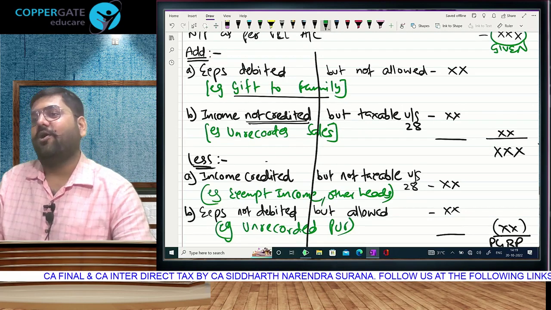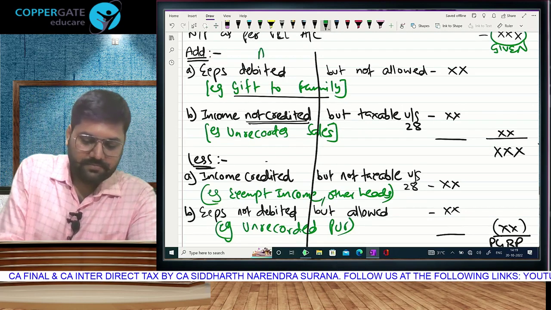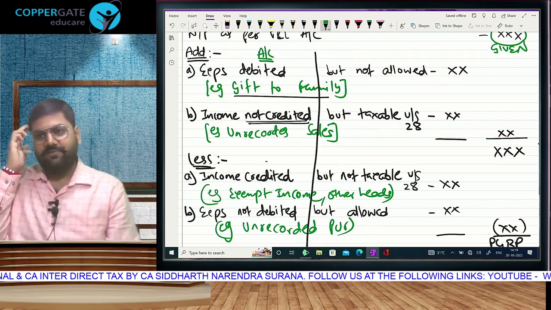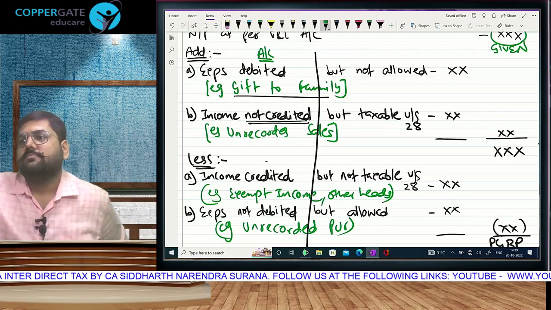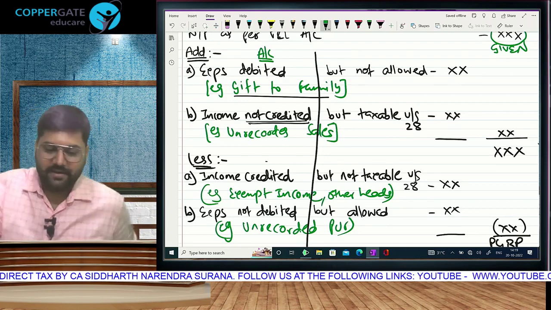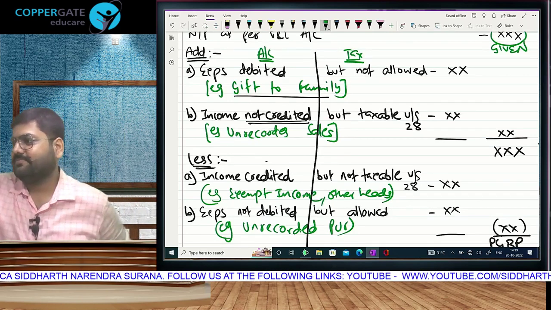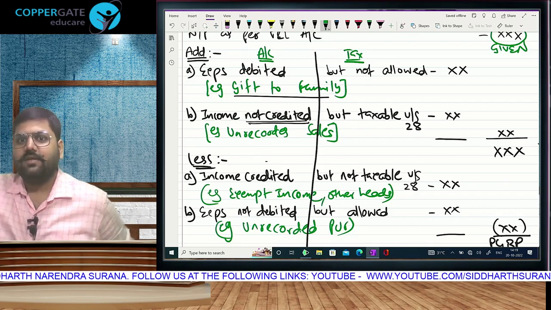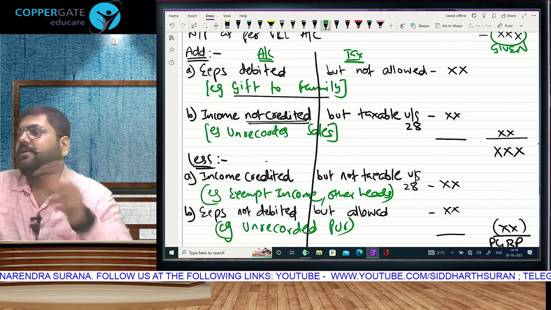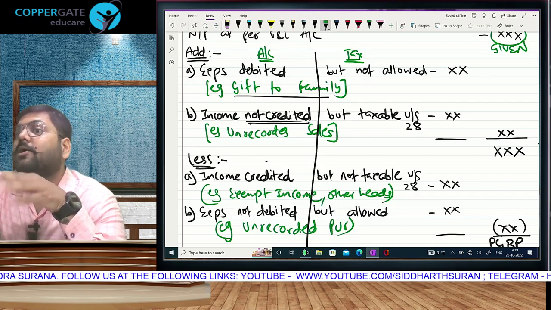The left side of every adjustment is what you have done in accounts. And the right side is the treatment in tax. In accounts, expenses can be debited or credited.